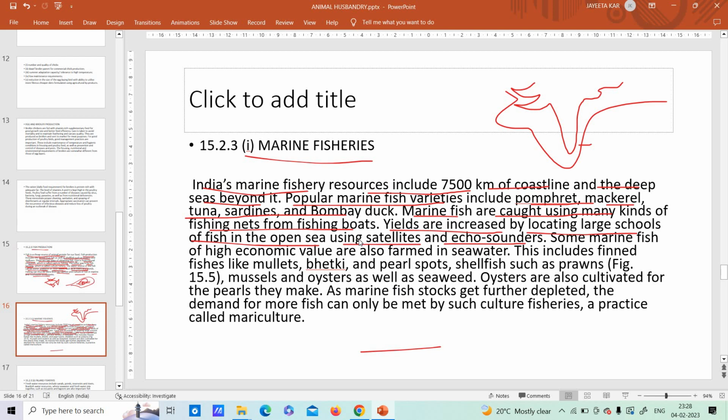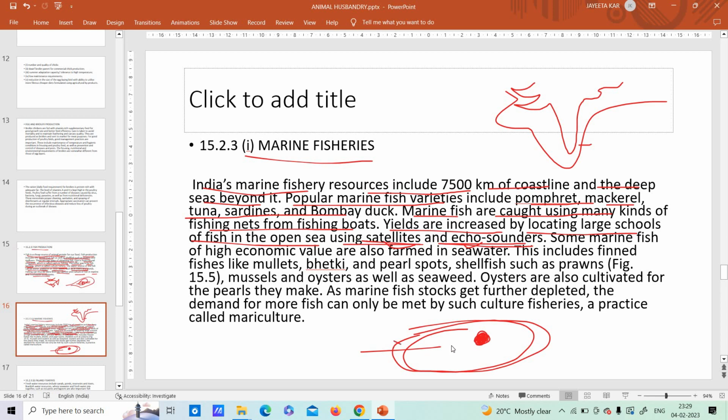So what you do, with the help of satellite and echo sounders, which use ultrasound waves, you understand that in this vast sea, because seas are vast, it is not a small pond, in this particular area there are numerous marine fishes, let's say pomfret or mackerel.